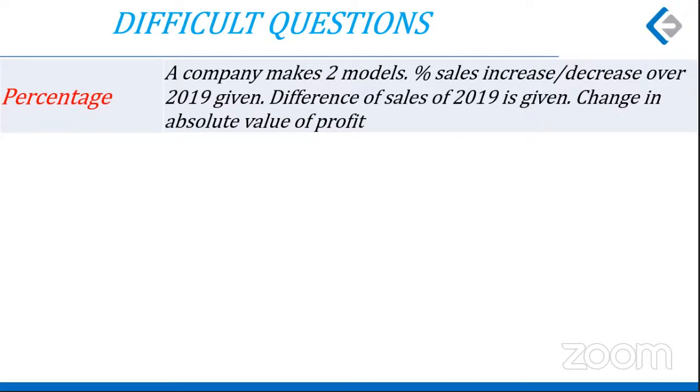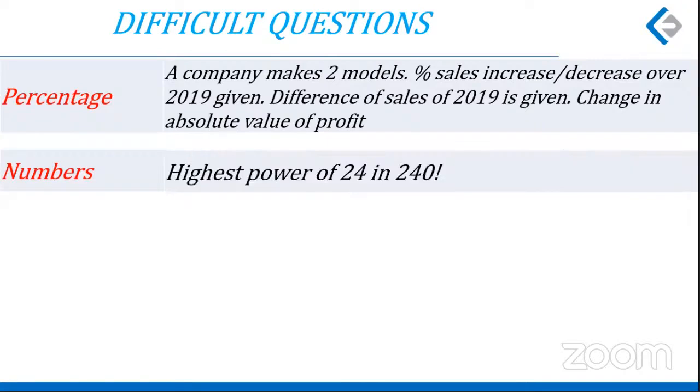And then you are also told that the total cost was the same in both the years. What is the change in the absolute value of the profit? Is it an increase or decrease? So a lot of calculations, not difficult, but a lot of links to be found, understood, and then calculated. So difficult.